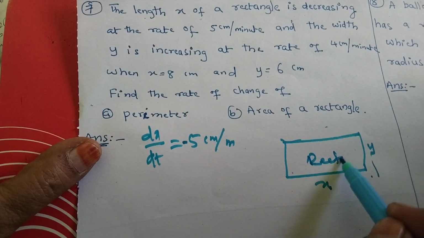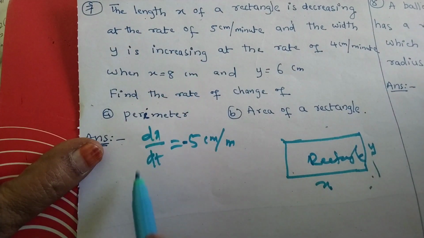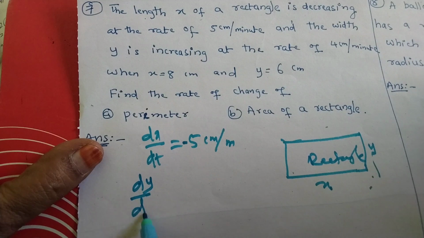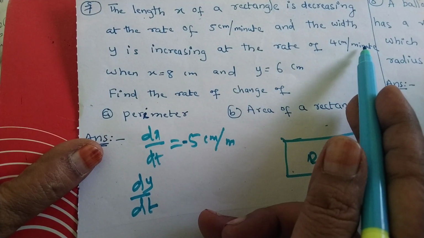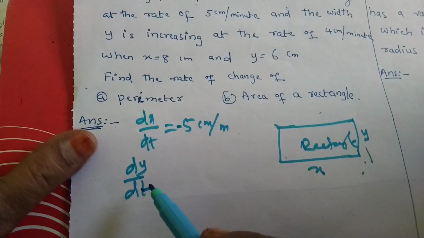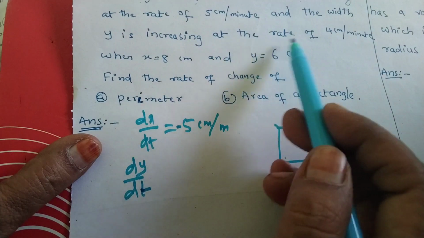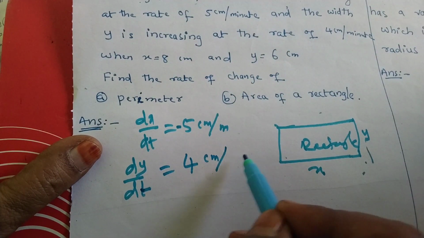This is the rectangle and width y is increasing. That means dy by dt is increasing at the rate of 4 centimeter per minute. Here time is given, so we are differentiating with respect to t. Here y is increasing at the rate of 4 centimeter per minute.